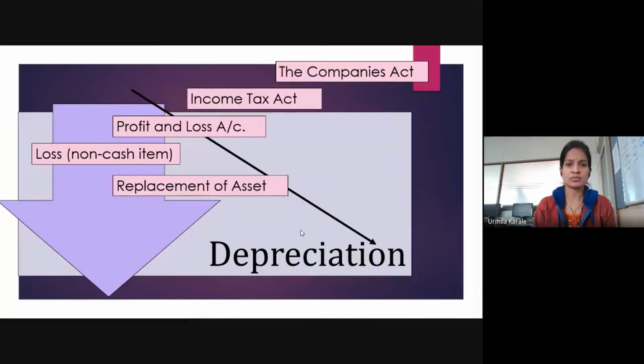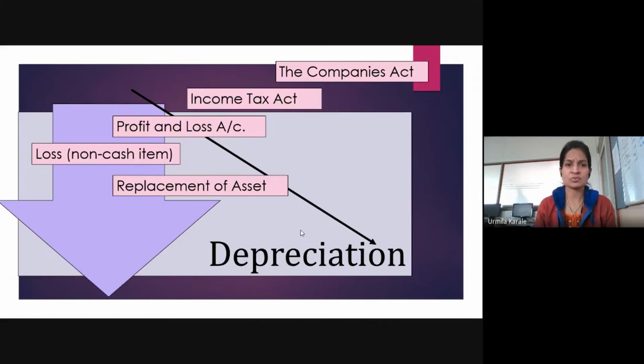Just to start with, all these different acts which you may have heard about, that is the Companies Act and the Income Tax Act. Under these acts you will see there are certain provisions for charging depreciation. Since depreciation is a loss, your value of the assets is decreasing, that loss needs to be booked somewhere. You need to reduce your profit since you are also suffering this loss. So as per this, it is compulsory for you to charge depreciation on the fixed assets.